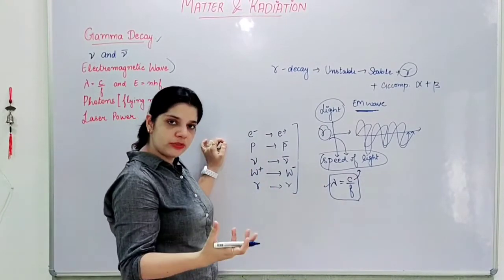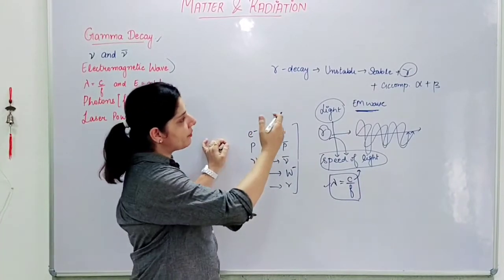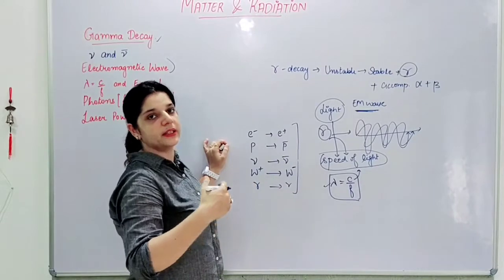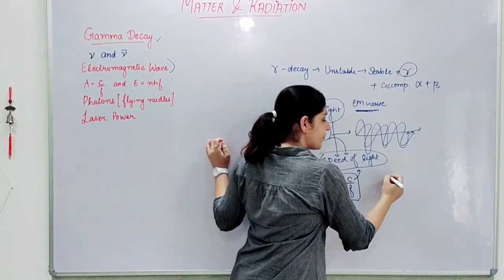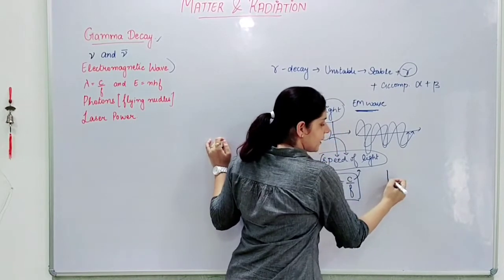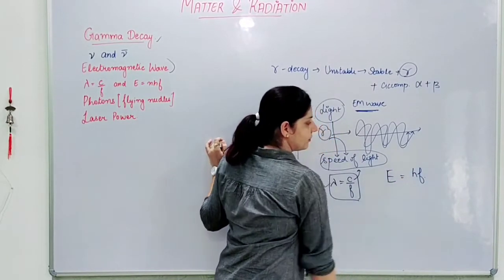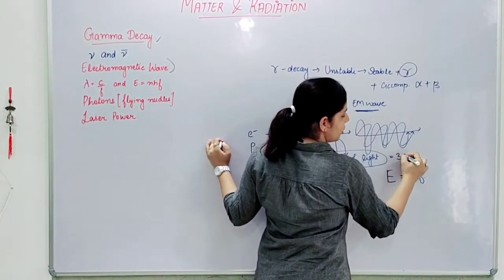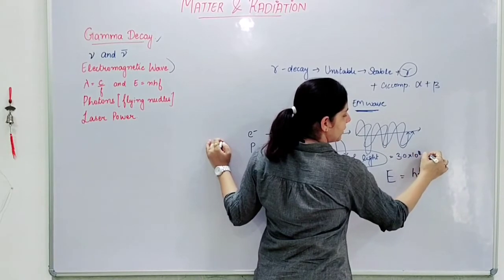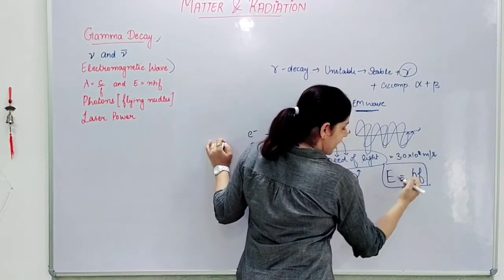Also, this EM wave, or the part of this EM wave which is a photon, moving with the speed of light, will always carry some energy with it, because everywhere gamma is coming, it's always related to the release of energy. So the energy carried by the photon is given by HF, right? The speed of light C is 3.0 into 10 to the power 8 meters per second, and energy is given by HF,